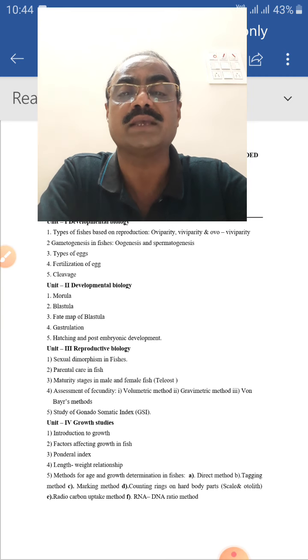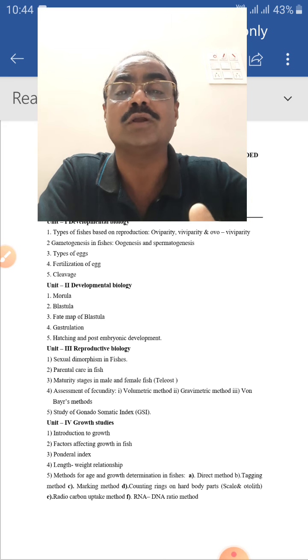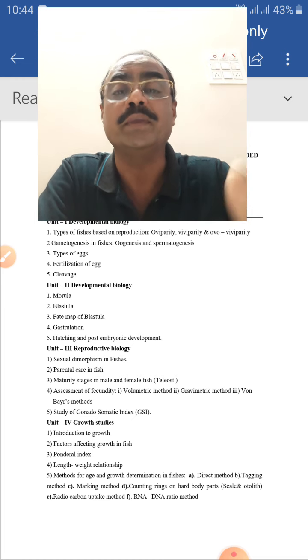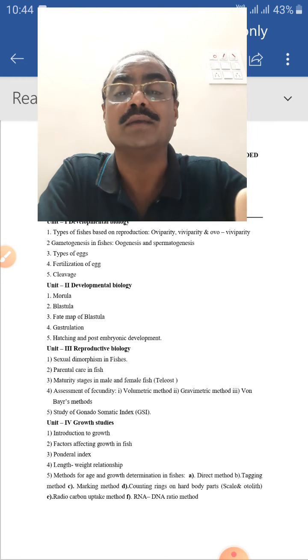The process of segmentation continues, and the early stage, the morula, forms. The morula develops continuously. The next stage is called the blastula. The changes take place within the developing embryo in the egg, and at this stage morula and blastula occur, and after that the fate map of blastula forms.